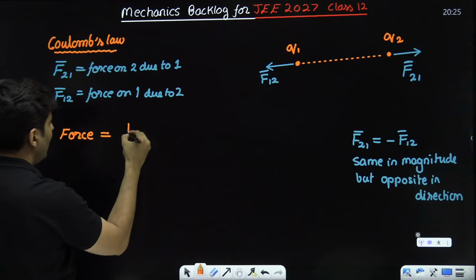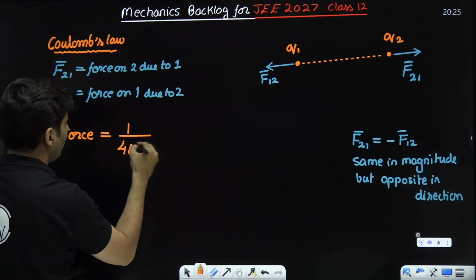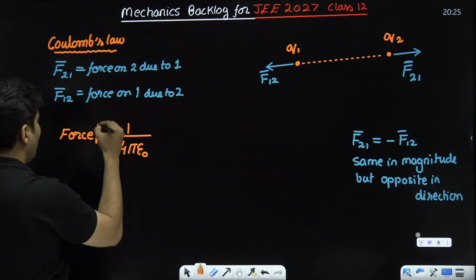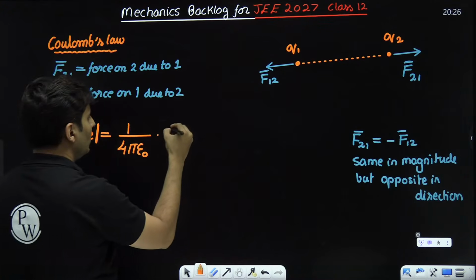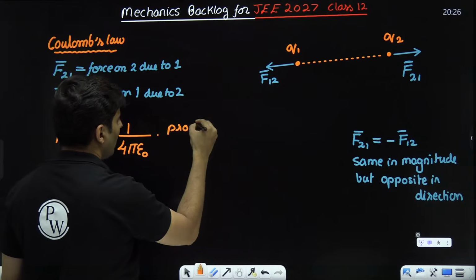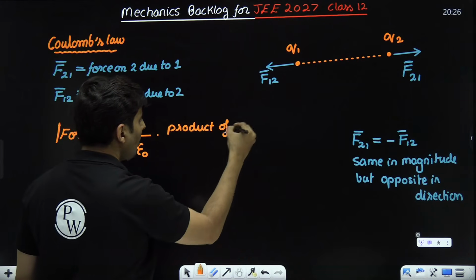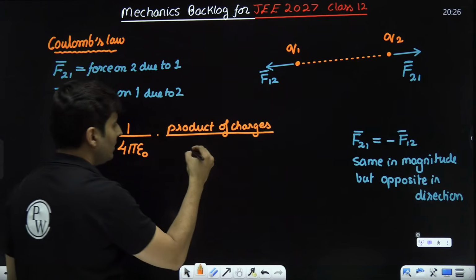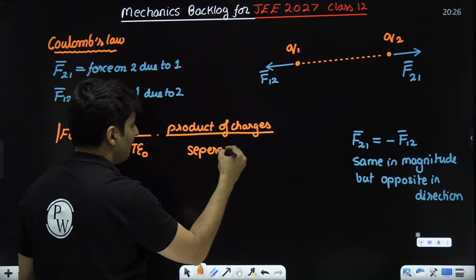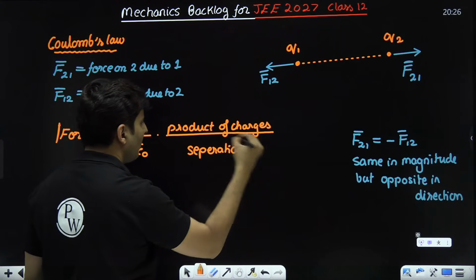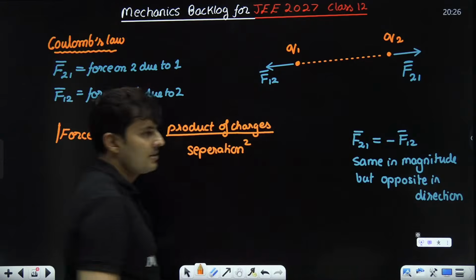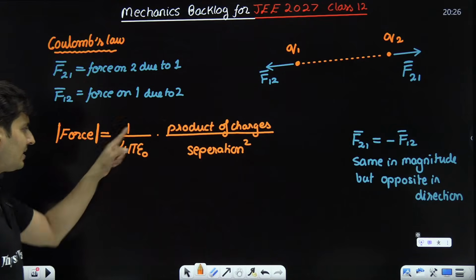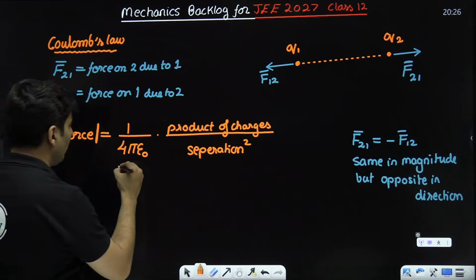but given by a number which is 1 by 4 pi epsilon naught. This is the magnitude of the force into the product of the charges upon the separation between them, the square of it. Separation is this, the distance between them, square of it. This number is called the Coulomb constant.